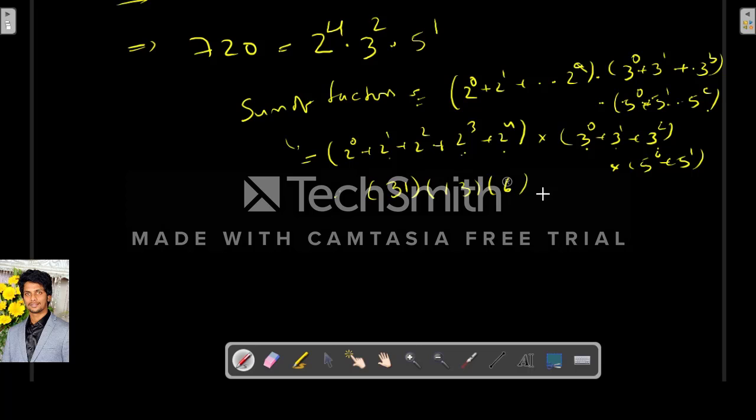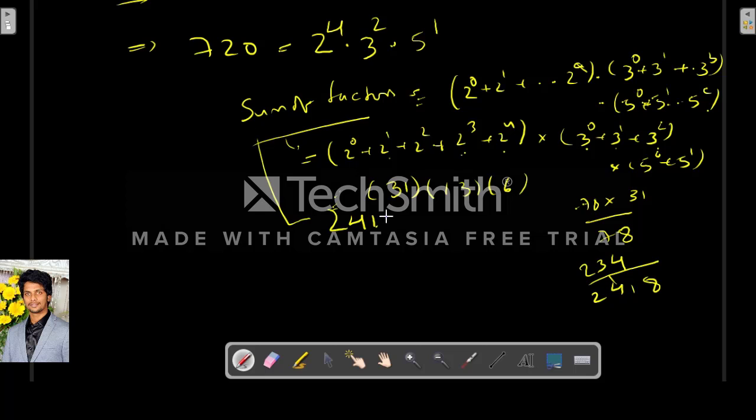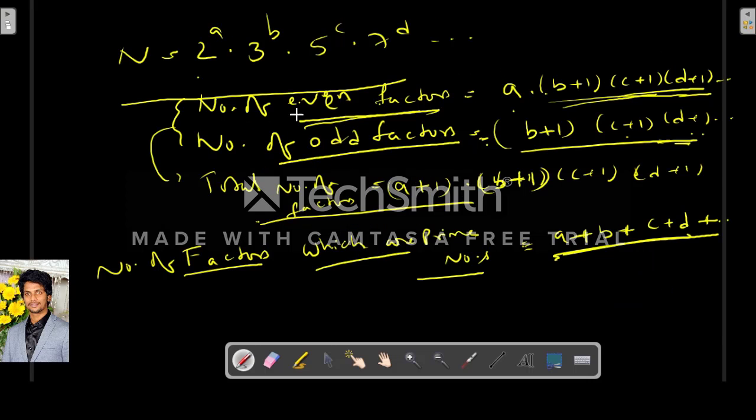So 31 into 13 into 6, that is 78 into 31, which is 2418. So the sum of factors for 720 is 2418. It should be found out like this. I hope it is clear.